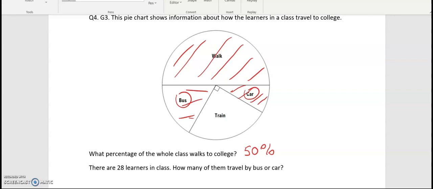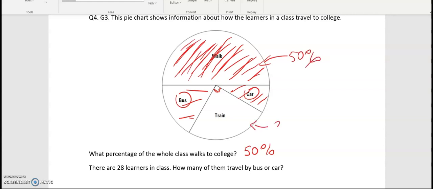This is 25%, because this is a right angle, so it's a quarter, and then we have the half already, so this is 50%, this is 25%, so these two combined, bus and car, will be 25%, so a quarter. So in other words, we're looking at finding a quarter of 28, which is 7.